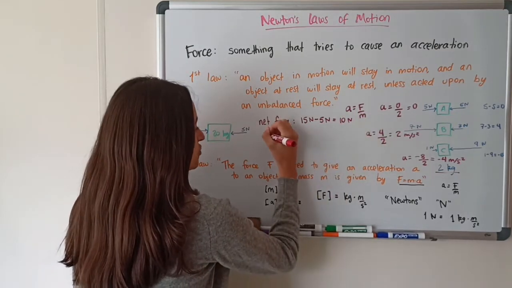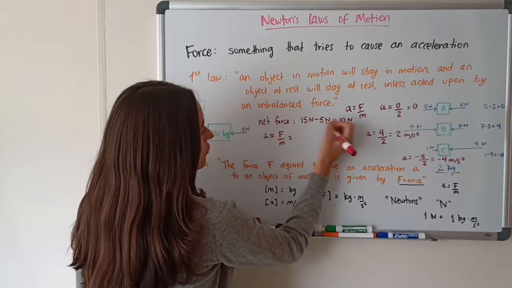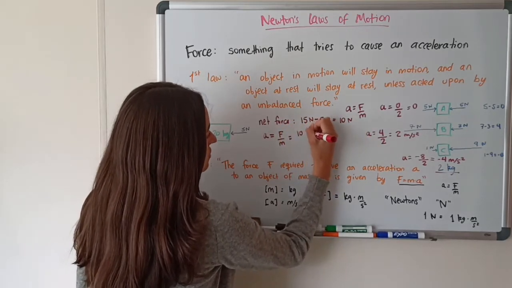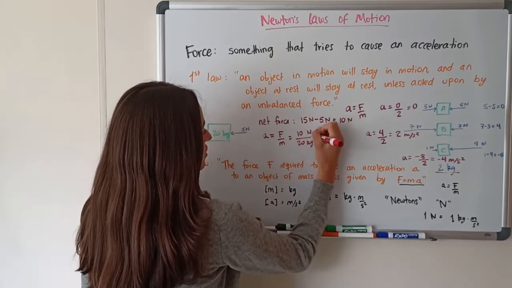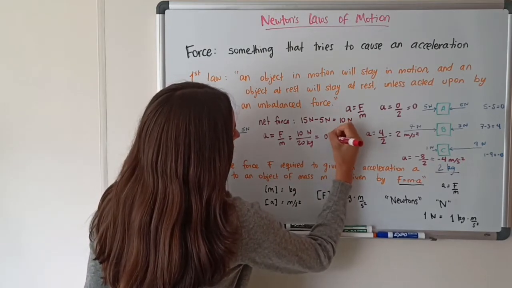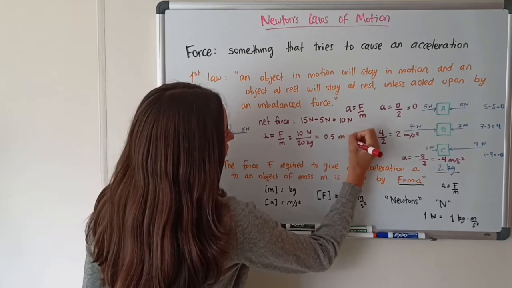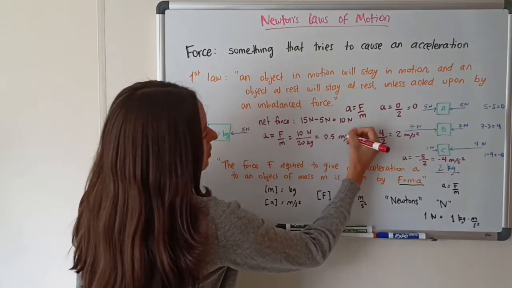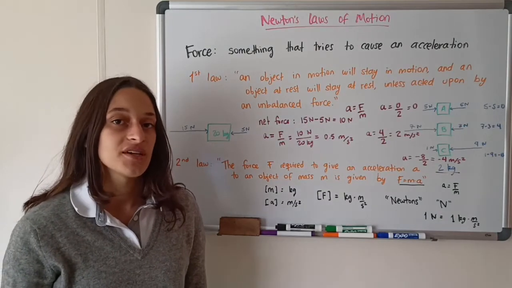Once we have our force, we can use the equation for acceleration, which is force over mass. The net force is 10 newtons, and the mass is 20 kilograms. So what we're going to get here is 10 over 20, which is 0.5, and newtons over kilograms will give us the unit of acceleration, which is meters per second squared. So the acceleration of the box will be 0.5 meters per second squared.